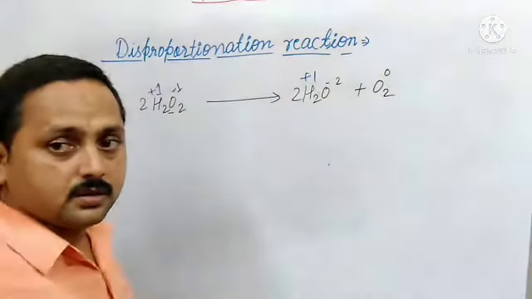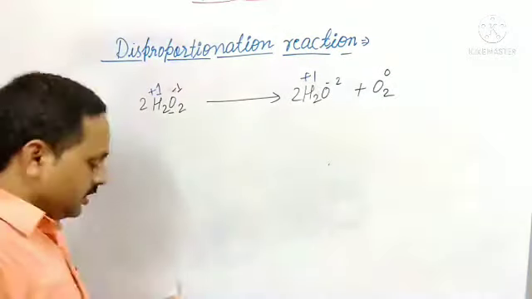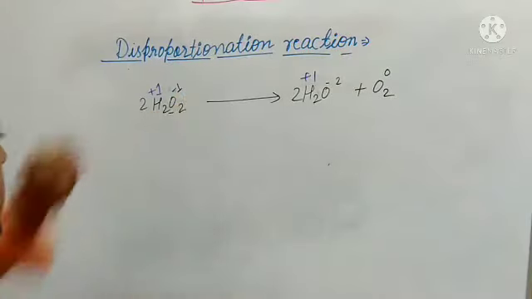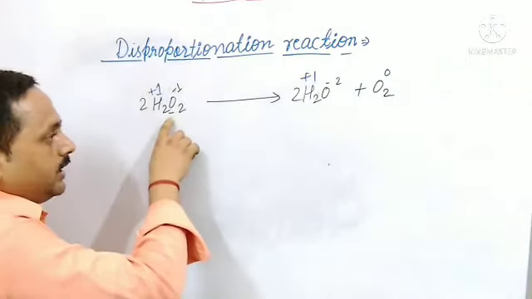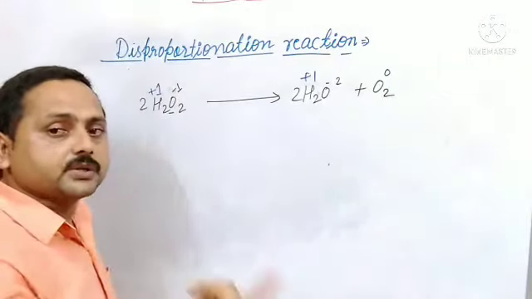Did you not notice? Again you see, something special is there. Is it clear? Okay, -1, then -2 and 0. So what you have noticed is that the same element is showing oxidation as well as reduction.